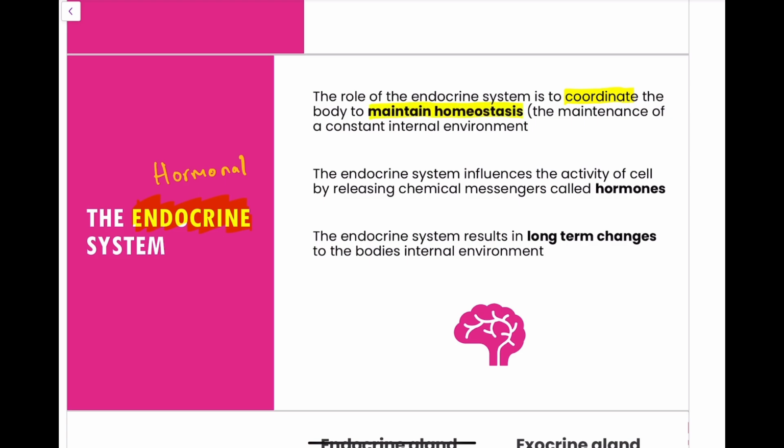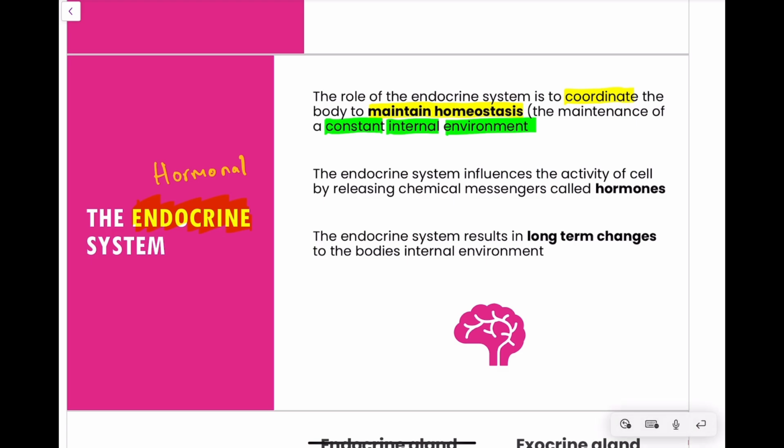Now, the role of this endocrine system, very simply, is to coordinate or to control our bodies in order to maintain homeostasis. This idea of homeostasis is something that you might be familiar with from previous years, but the key part of homeostasis is where we maintain a constant internal environment despite changing conditions. These changing conditions might be inside the body. They also might be to do with things outside the body in the external environment. This year, we will touch on homeostasis in much more detail later on, but as of right now, you simply need to know that the endocrine system is what controls our body to help us maintain that nice, constant internal environment.